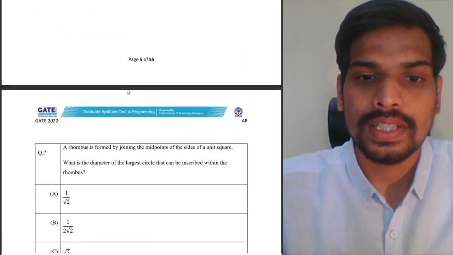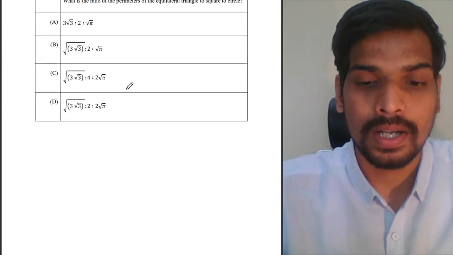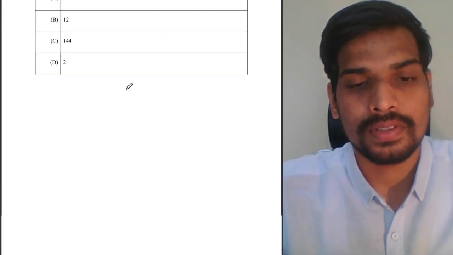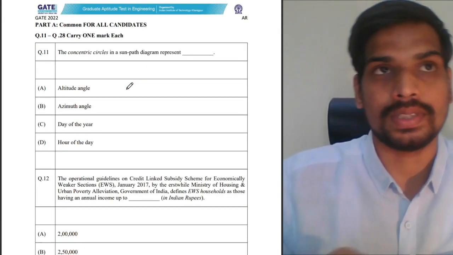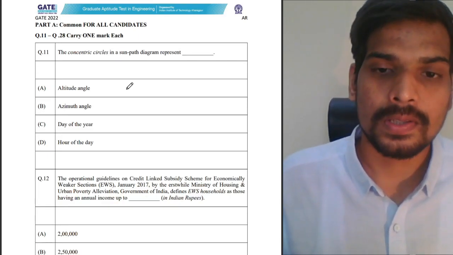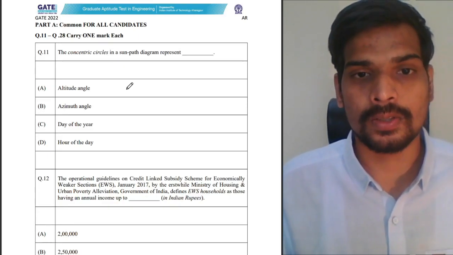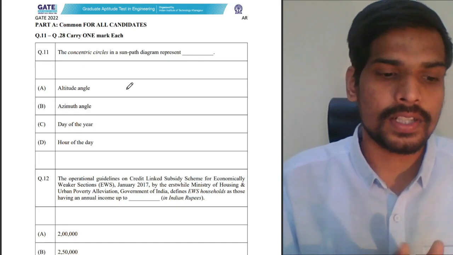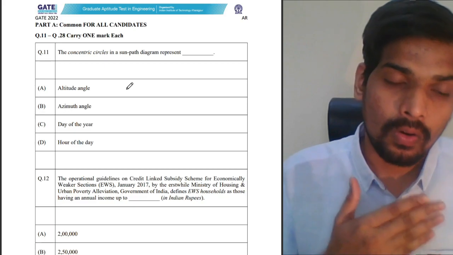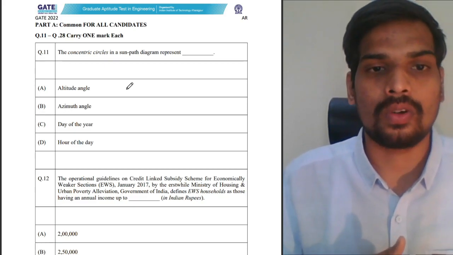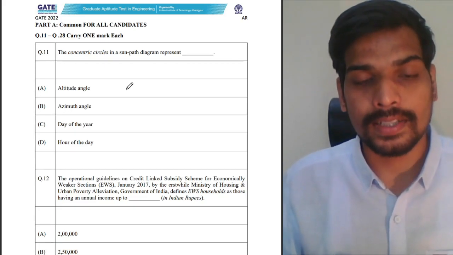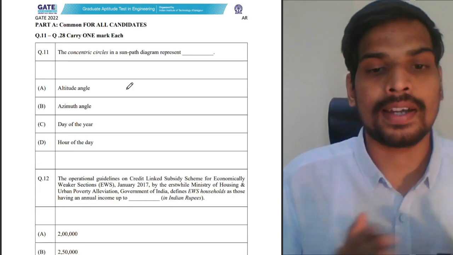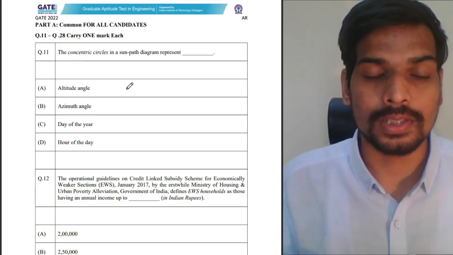Other than that, from the subject part, that is from the core topics, architecture and planning, one major observation which is new in this particular paper. Last year when MSQ questions, multiple select questions, were introduced, these questions were included only in the 2 marks part. But this year there are multiple select questions in all the sections, 1 mark part of common part, 1 mark part of architecture portion, planning portion. So there are multiple select questions included in both 1 mark and 2 mark. That is one thing which is new in this paper.